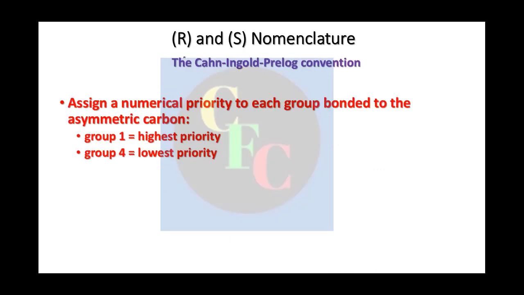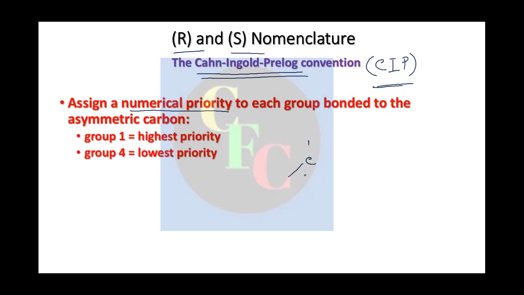Okay, so next we will see how to designate RS nomenclature. Now we will see the absolute configuration of these optical isomers. We will follow the RS nomenclature, which follows the Cahn-Ingold-Prelog conventions and rules. You may call it CIP rules, right? Now first thing first, we have to assign numerical priority to each group bonded to the asymmetric carbon.